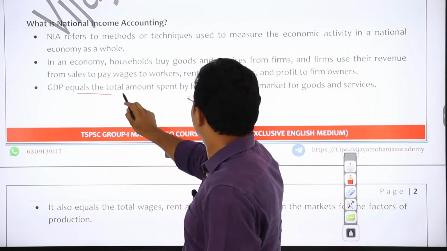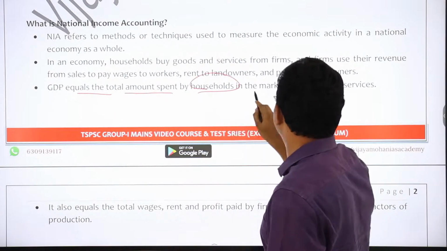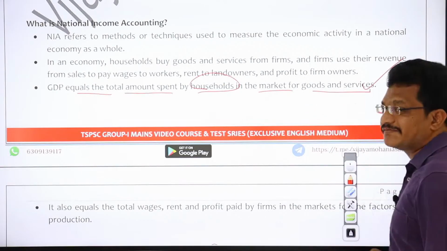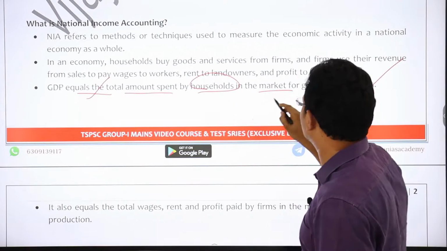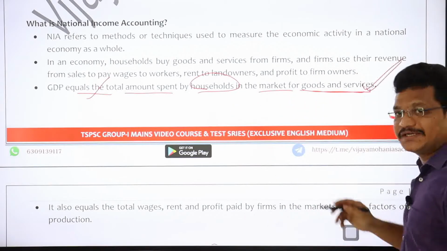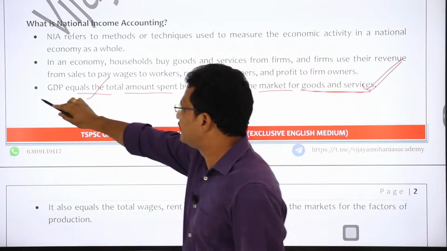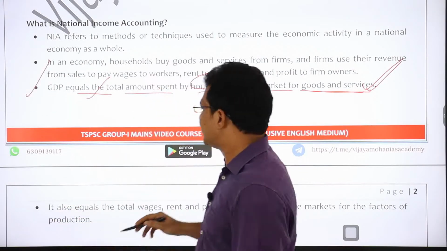And GDP equals the total amount spent by the households in the market for goods and services. So GDP is nothing but the total amount spent by the households in the market for goods and services. This is the simplest way of defining GDP, right?